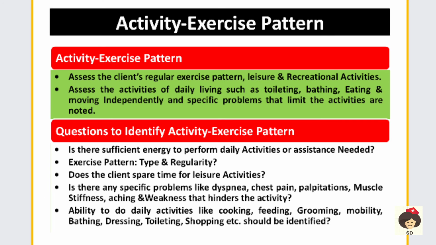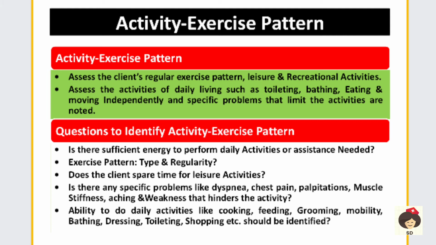Okay, and next is the exercise pattern, the activity exercise pattern. Here you have to see whether the patient is taking regular exercise and leisure and recreational activities. Some patients have the habit of going for sports or gym, so any of these activities you have to ask. And also whether the patient can do the activities of daily living. Activities of daily living are the activities we do every day, like toileting, bathing, eating, moving independently.